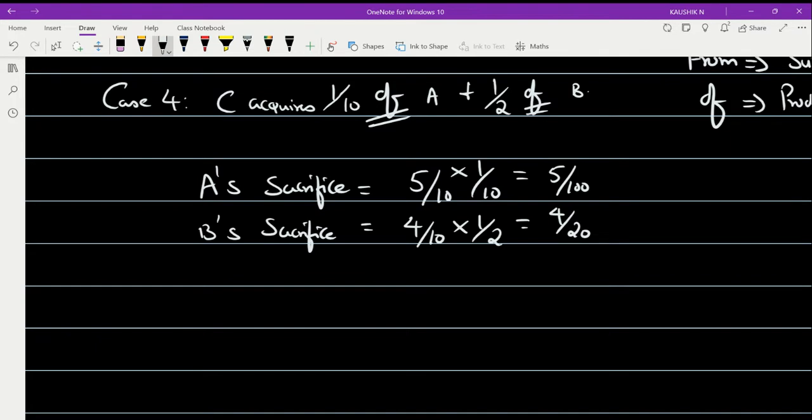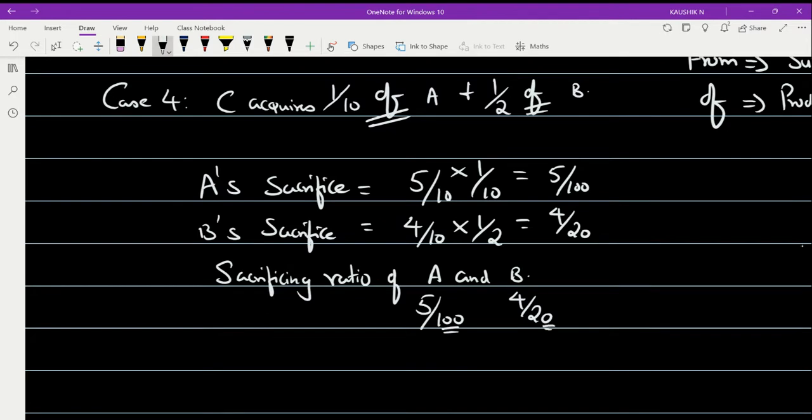Right. So we are going to find out the sacrificing ratio between A and B. For A it was 5 by 100, and for B it was 4 by 20. For one person the base is 100 and for the other the base is 20.